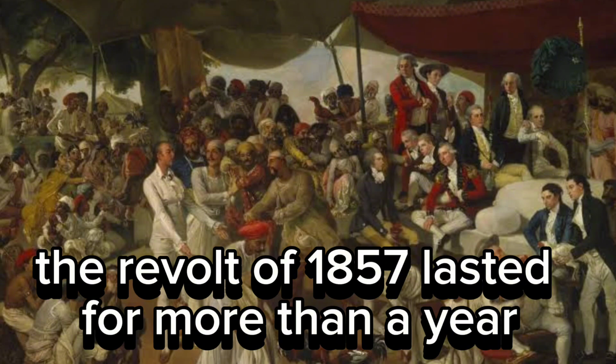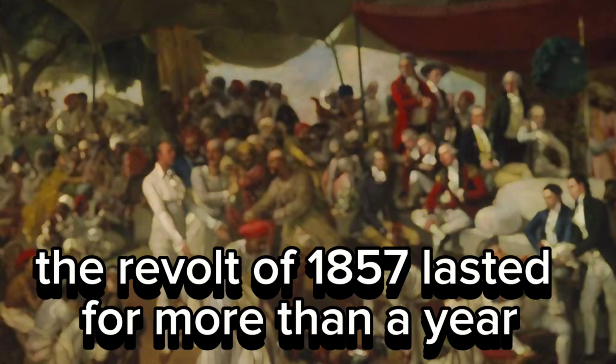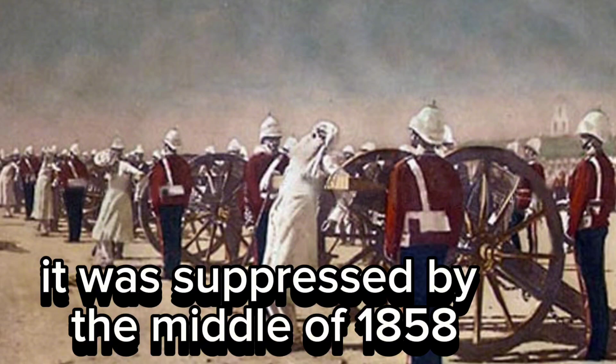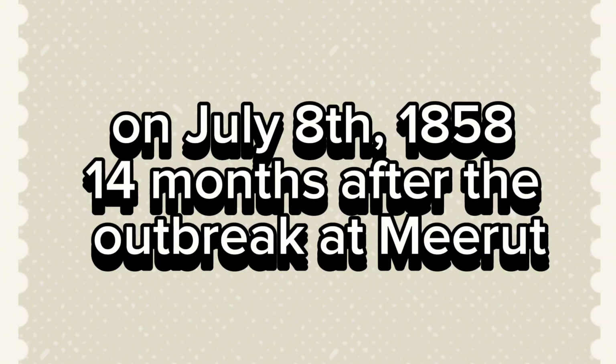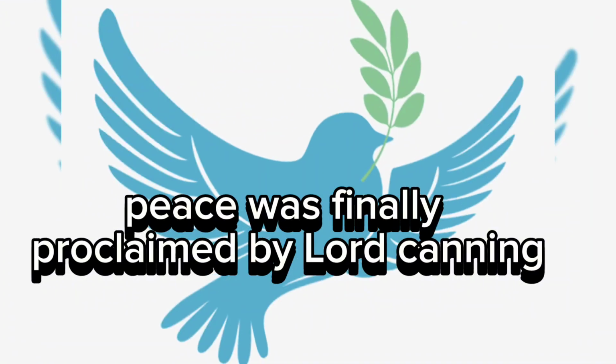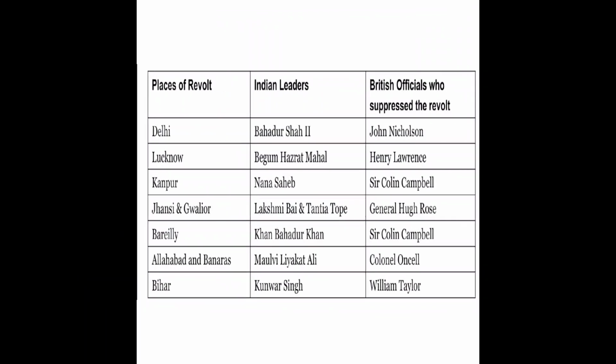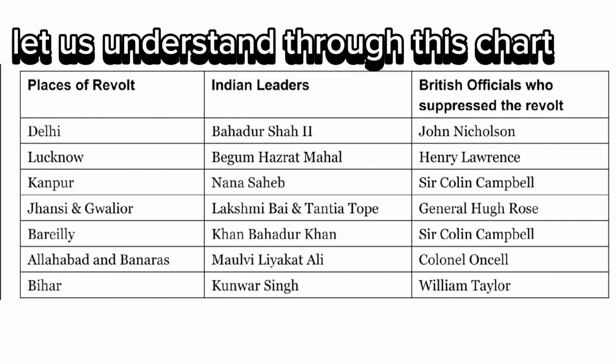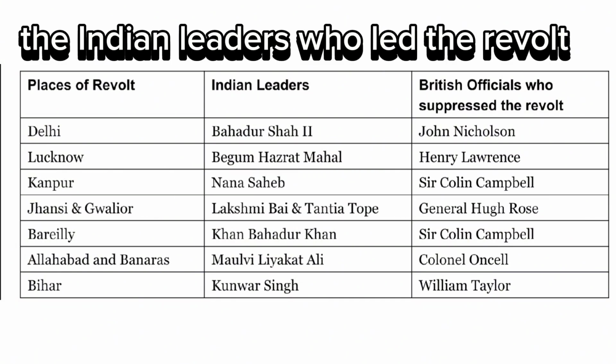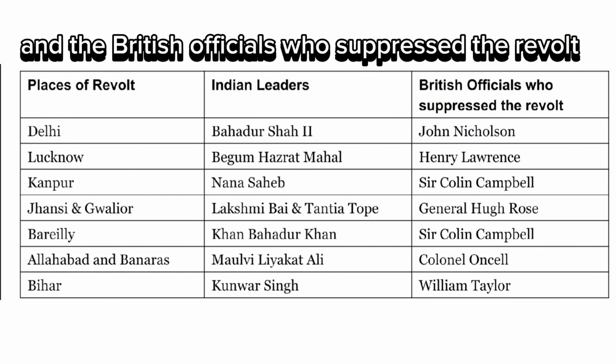Suppression of the revolt. The revolt of 1857 lasted for more than a year. It was suppressed by the middle of 1858. On July 8, 1858, 14 months after the outbreak at Meerut, peace was finally proclaimed by Lord Canning. Let us understand through this chart the places of revolt, the Indian leaders who led the revolt, and the British officials who suppressed the revolt.